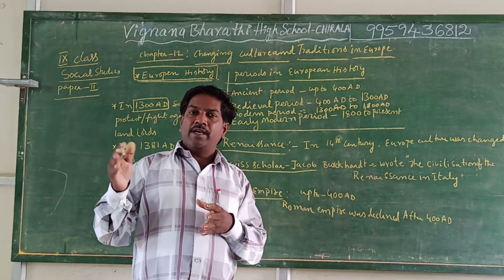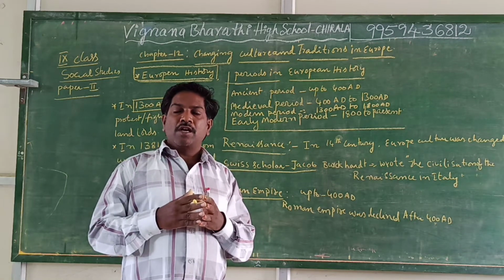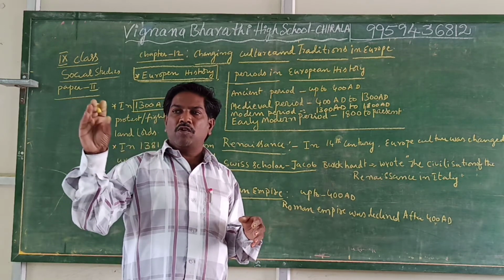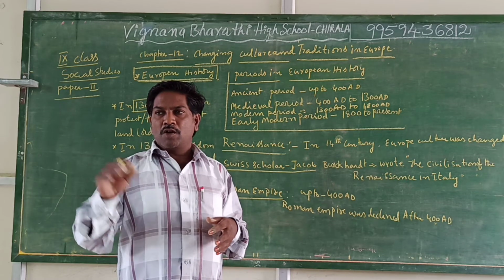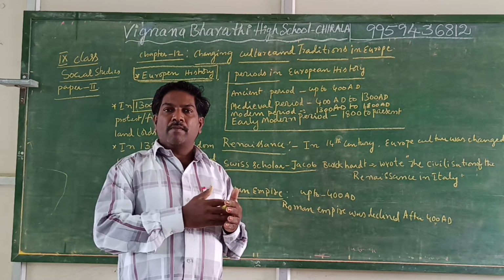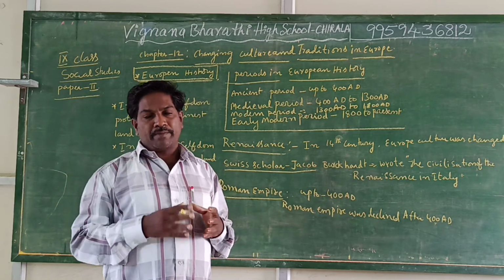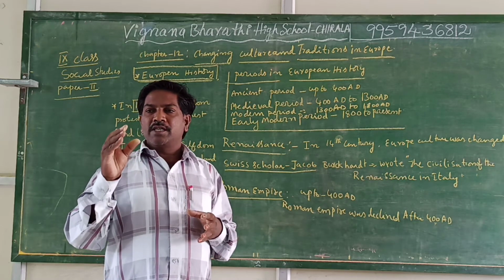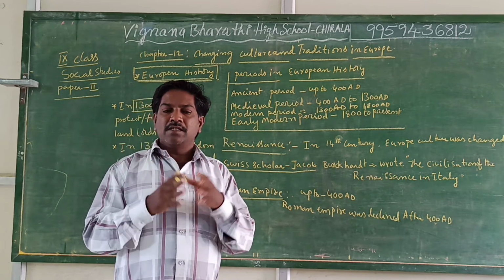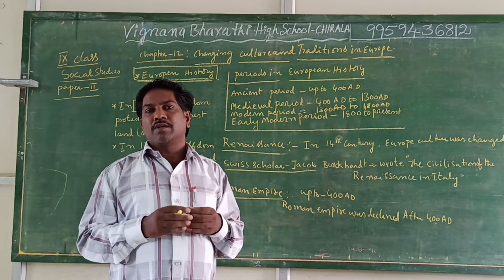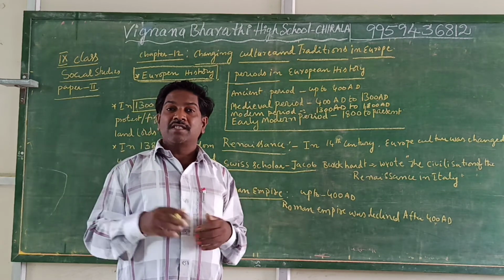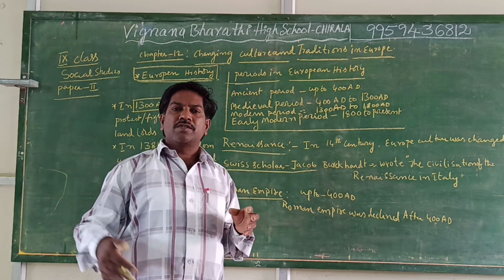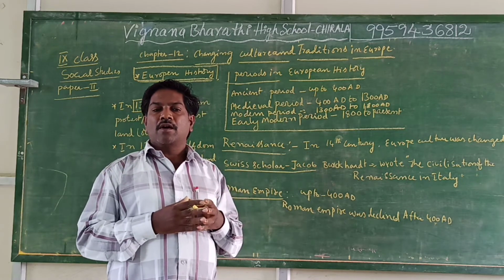So the king or the queen controlled all types of surrounding places or surrounding city states from Rome. That's why it is called the Roman Empire. And it is the capital of Italy also. Several small states are there. What does city state mean? City states means lowest population. It looks like a city, but it is treated as one big nation. So those surrounding nations were controlled by the Roman Empire.